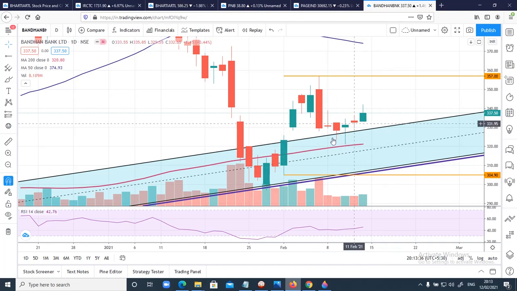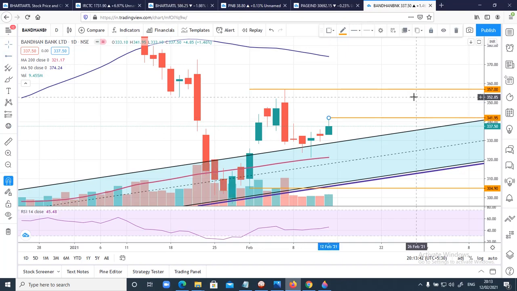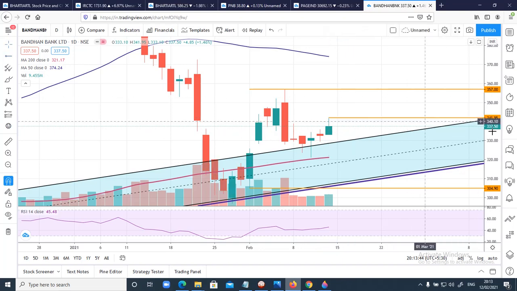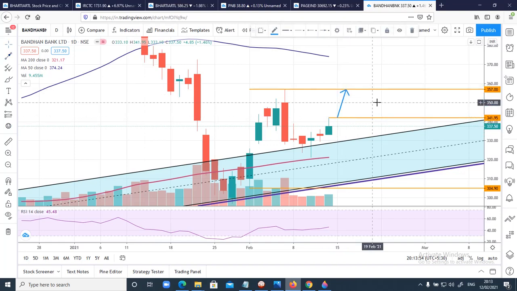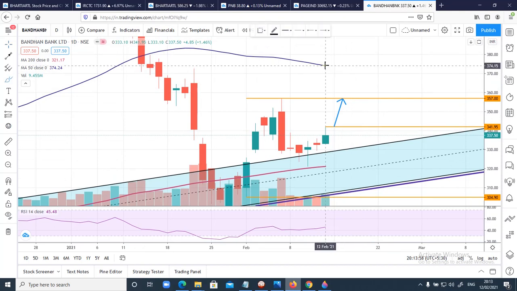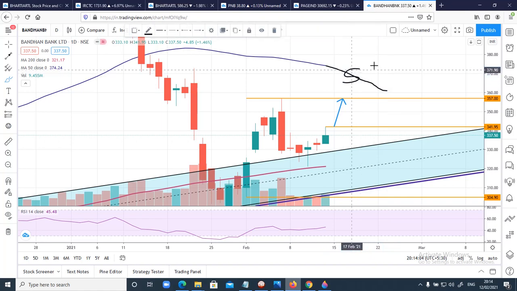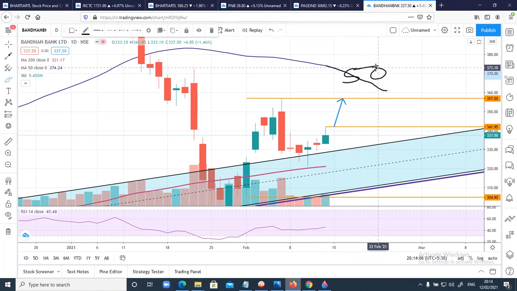So based on this, if we have to take a trade, then tomorrow, that is on Monday, in case price trades above this 341.95, we can go for a target of 357, right? And above 357 guys, make sure this 50 moving average, once prices reach the 50 moving average, you can start trailing your stops, because this will act as a very important resistance level. From this point again, there are good chances prices can reverse and come down.